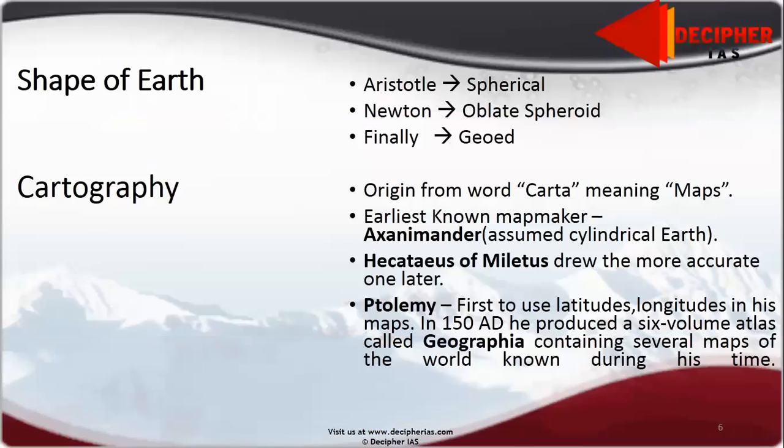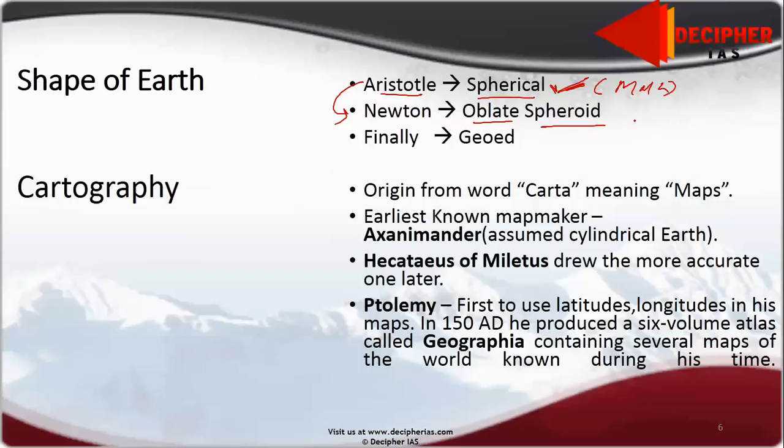So moving forward, shape of earth. Shape of earth was first mathematically proved to be spherical by Aristotle. Though many people had the idea that earth can be spherical, it was first proved mathematically by Aristotle. Now moving forward to the next one, Newton. Newton told that the earth is an oblate spheroid.